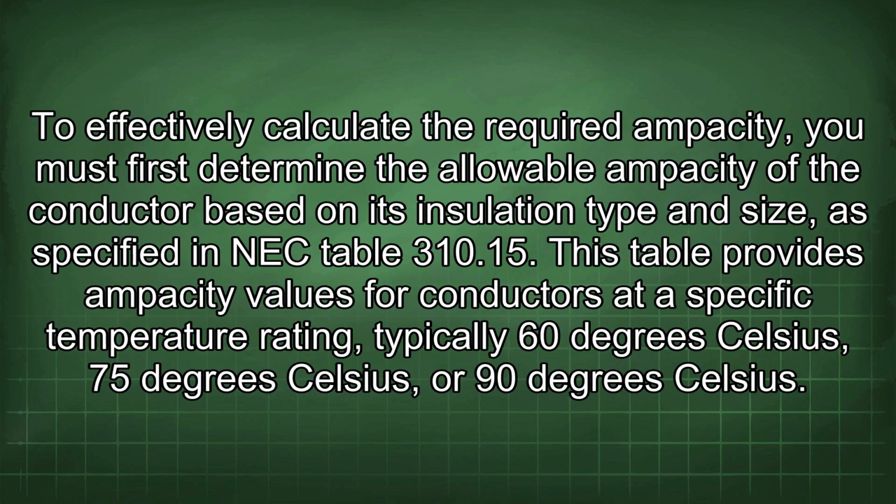To effectively calculate the required ampacity, you must first determine the allowable ampacity of the conductor based on its insulation type and size, as specified in NEC Table 310.15. This table provides ampacity values for conductors at a specific temperature rating, typically 60 degrees Celsius, 75 degrees Celsius, or 90 degrees Celsius.